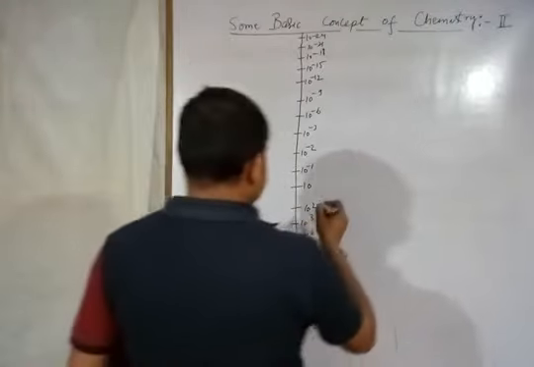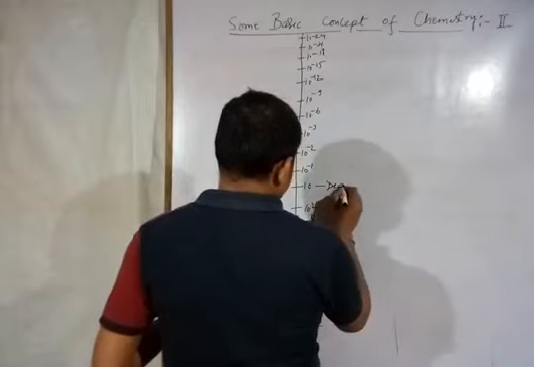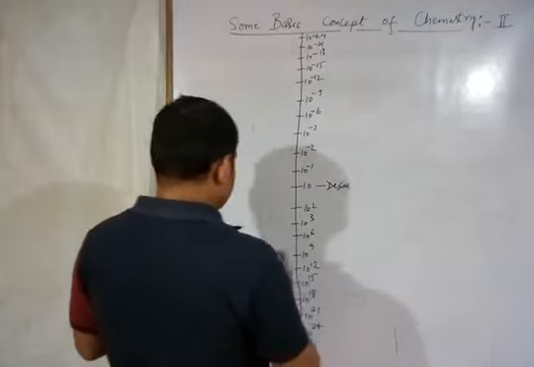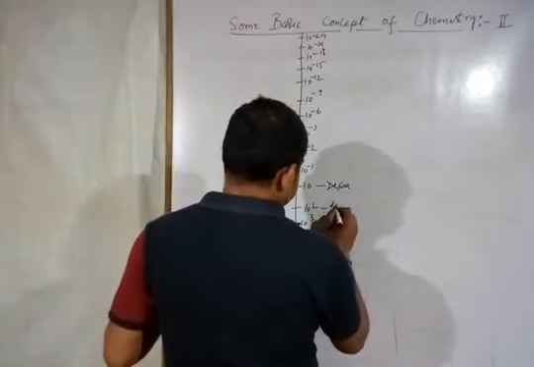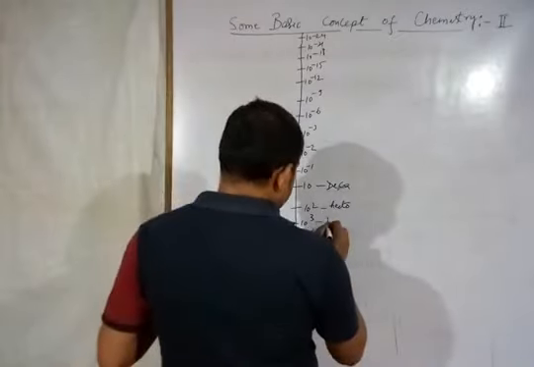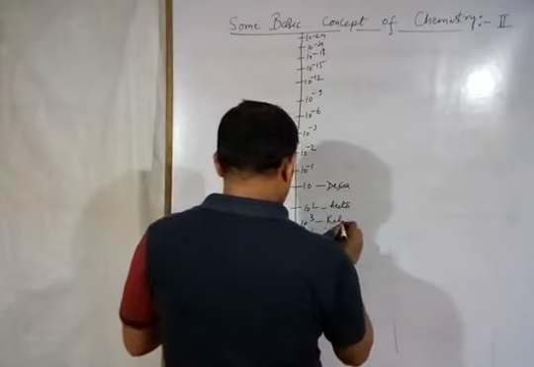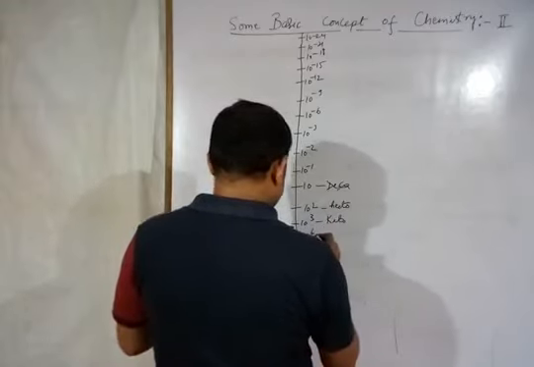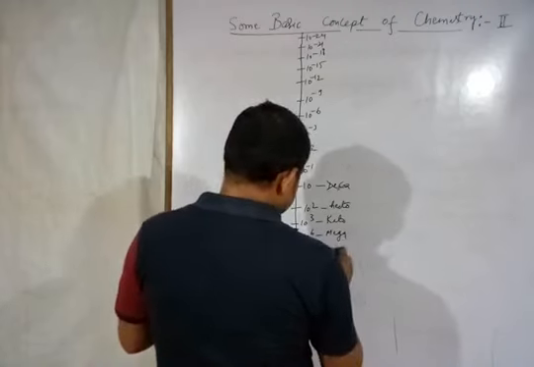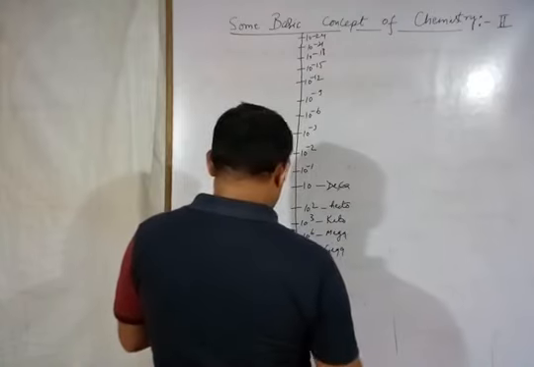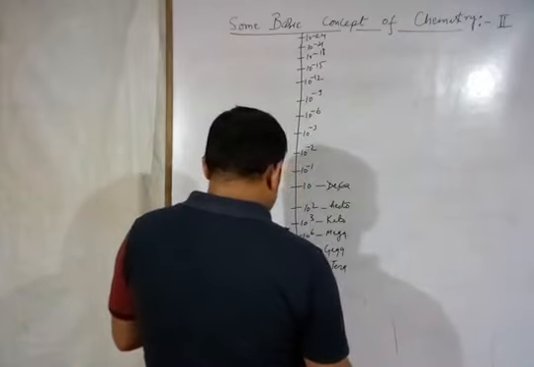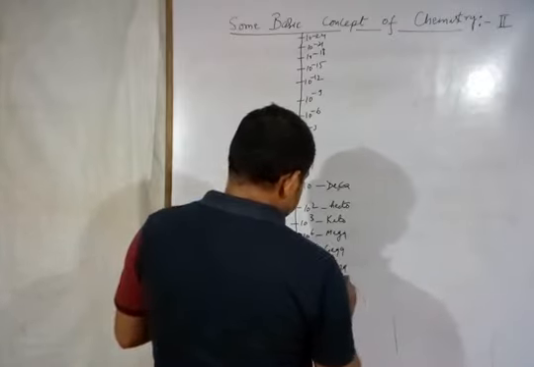So 10 is known as deca, D-E-C-A. 10 to the power 2 is known as hecto, H-E-C-T-O. 10 to the power 3 is known as kilo, K-I-L-O. 10 to the power 6 is known as mega, and 10 to the power 9 is known as giga, and 10 to the power 12 is known as tera, T-E-R-A. 10 to the power 15 is known as peta, P-E-T-A.